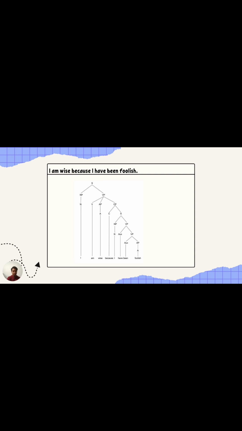So we start first with the sentence tree, divided to noun phrase and verb phrase. For the noun phrase, we got only one thing, which is I, and verb phrase, we will divide it into three: the verb, the adjective phrase, and the conjunction phrase because we got because here. So the verb is am because there's no action verb, and the adjective phrase will come to adjective, which is wise. And the conjunction phrase will be divided to conjunction and sentence, as the conjunction here is because.